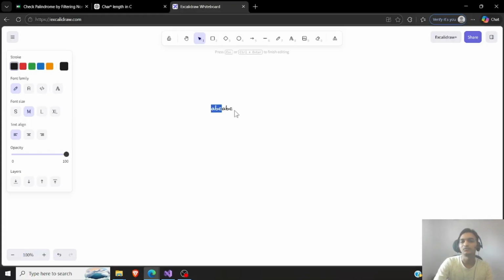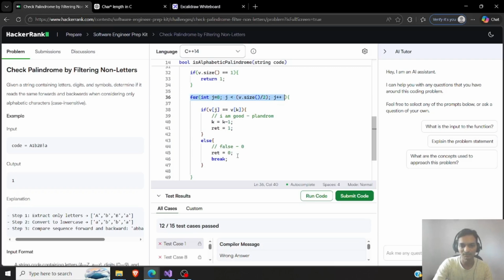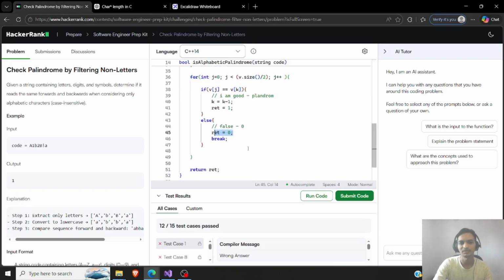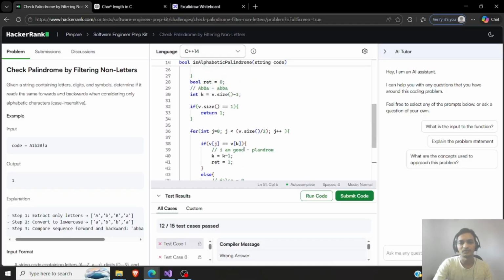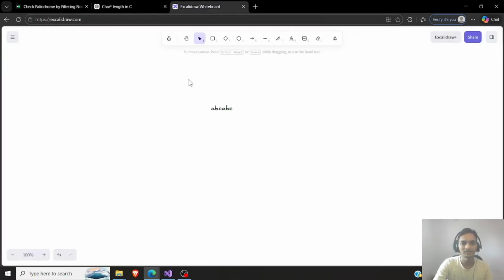And now I start with k as size minus 1, which will be this C, and I'll check it with this, which will fail, and then that particular case will be just false. Let's quickly verify that. I'm just assigning return as 0 and then break. Instead I can just do it right here, and that would work in a similar way. But yeah, let's move on.